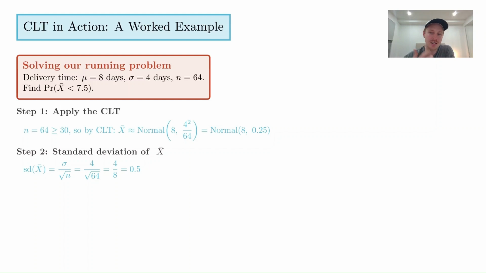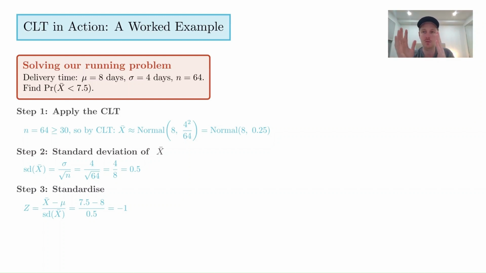Okay. And now this next part is the part that can be a little bit tricky and we haven't really spoken about, but it's what's called the standardization process. So let me just explain that for a second. The standard normal distribution has a mean of 0 and a standard deviation of 1.